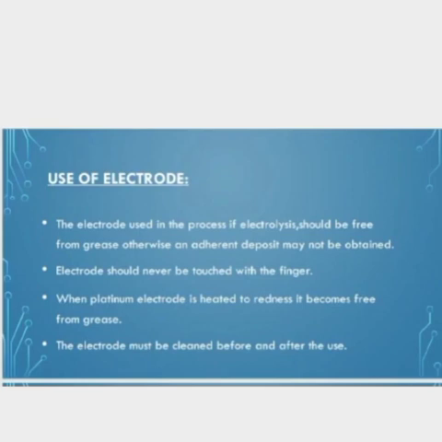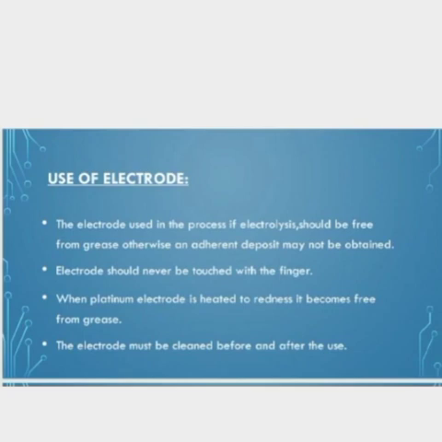The electrode used in the process of electrolysis should be free from grease, otherwise an adherent deposit may not be obtained. The electrodes should be clean. If there is grease, it is not possible to deposit the metal on the electrodes.